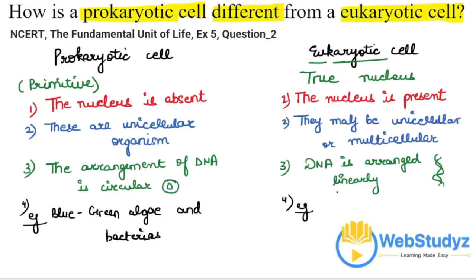And for examples of eukaryotic cells, we can write animal cells. Animal cells are eukaryotic cells. Plant cells are eukaryotic cells, etc. So animal cells and plant cells are eukaryotic cells. Blue-green algae and bacteria are prokaryotic cells.